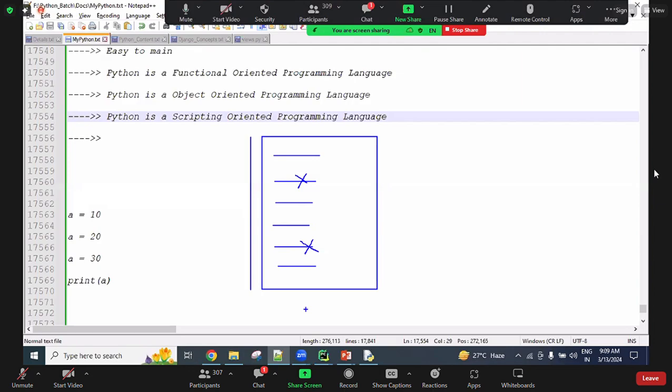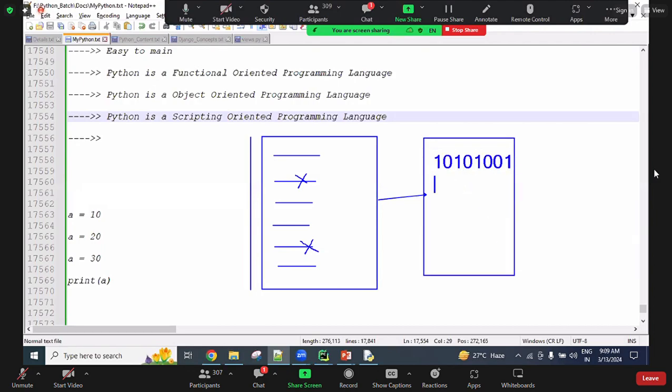After that, as a developer, we solve all those problems and re-execute. If there are no errors or exceptions in our code, and every line is correct, then bytecode related to this code is generated. The bytecode file contains a zeros and ones format.